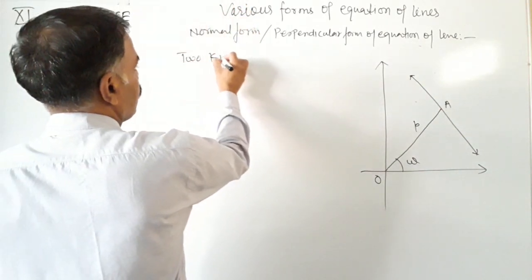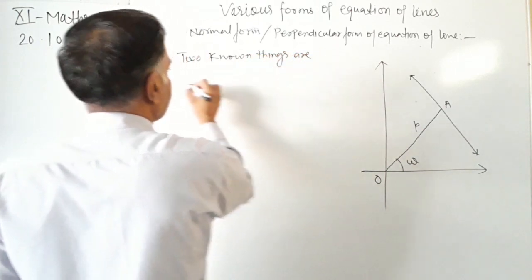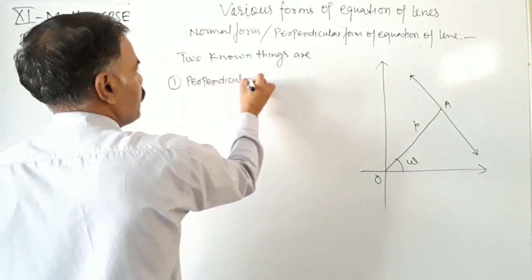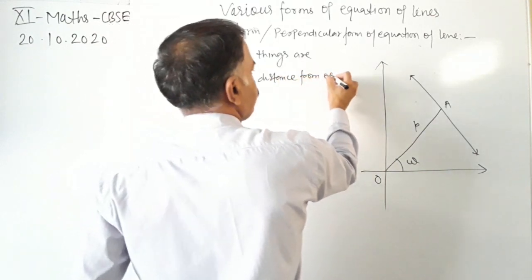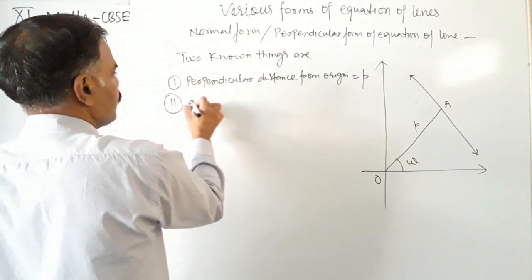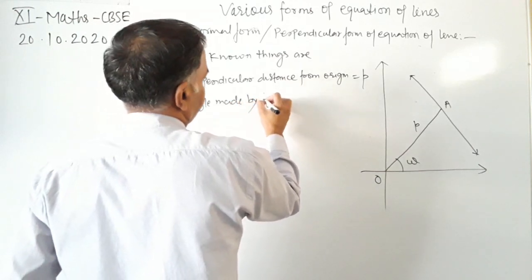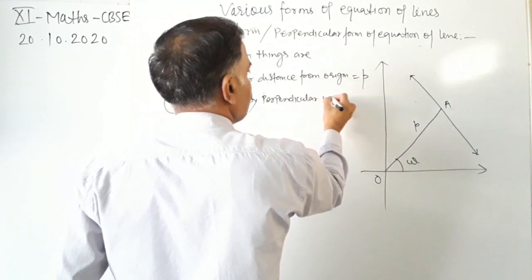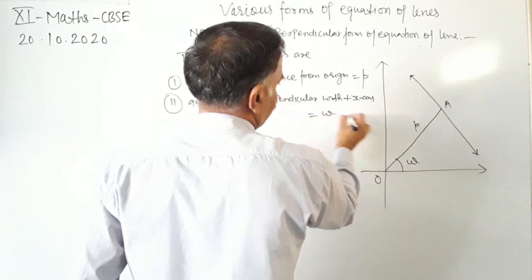Two known things are, first of all, the perpendicular distance from origin, that is equal to P, and the second one is the angle made by this perpendicular with the positive x-axis, that is equal to omega.